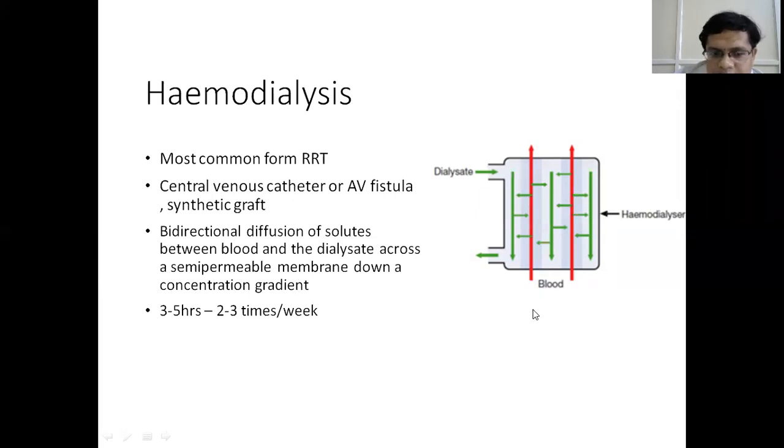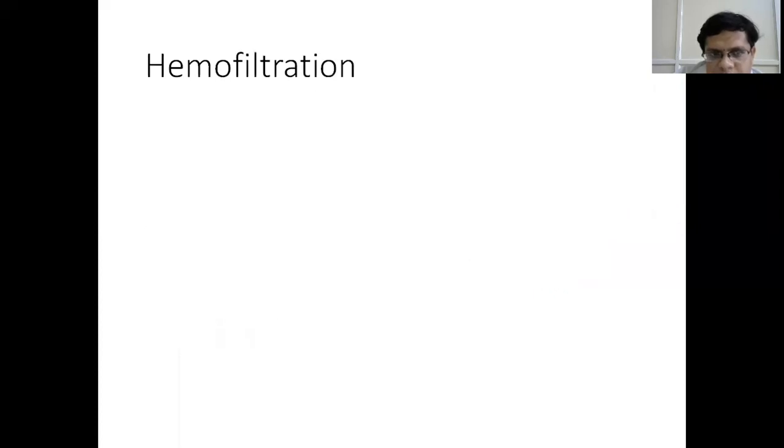So this is a mode of dialysis. Hemodialysis is the most common form. Before subjecting a patient to hemodialysis, as there is risk of acquiring hepatitis B infection, we have to get the patient vaccinated for hepatitis B.